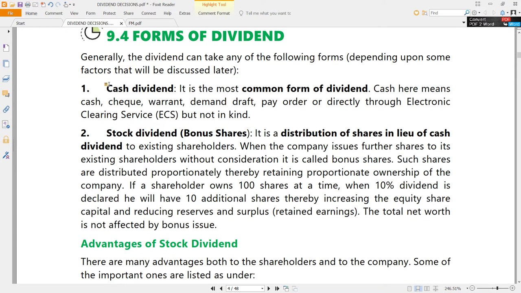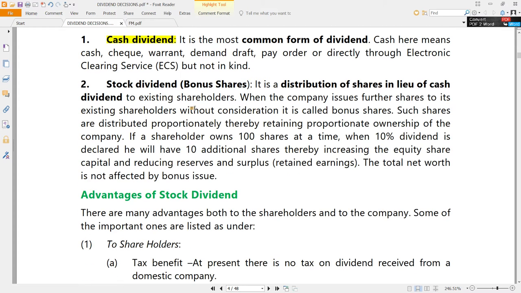Now, what types of dividends can be paid by companies in India? Naturally, one is cash dividend, the second one is stock dividend. Stock dividend in India, we call it bonus shares. Bonus shares is nothing but distributing shares in lieu of cash dividend. So instead of giving cash, the company capitalizes its reserves, the retained earnings or existing owners' funds, and those capitalized funds will be given as bonus shares to the shareholders. That is why bonus shares are also called capitalization of profits.